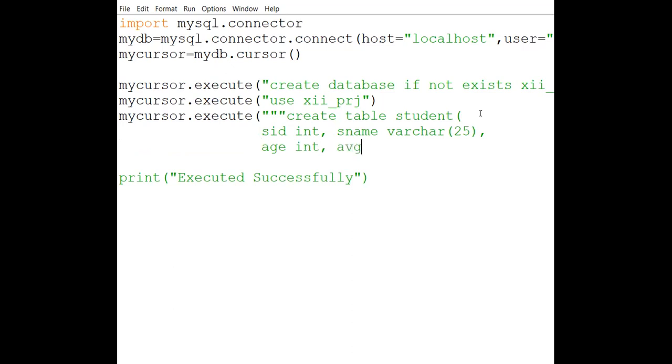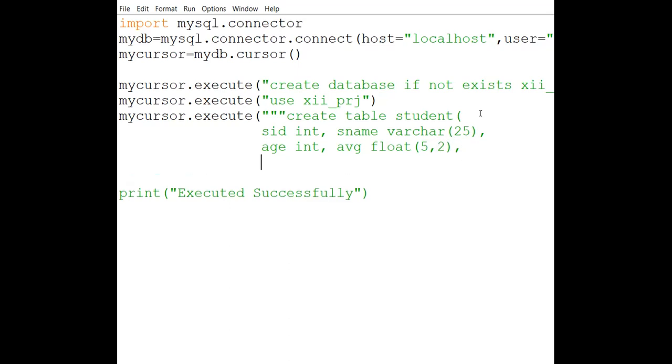Then I'm writing average of the student, suppose floating point type, so that you will understand how to use floating point information. I'm writing here 5,2, and then one more, that is date of admission, so that you will understand date type of information also. This is closed, then triple quote closed, and then bracket closed.